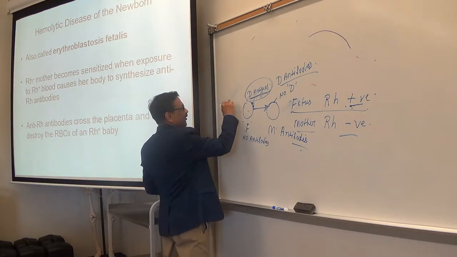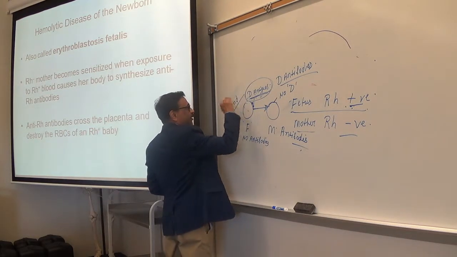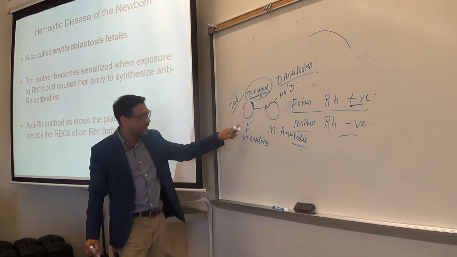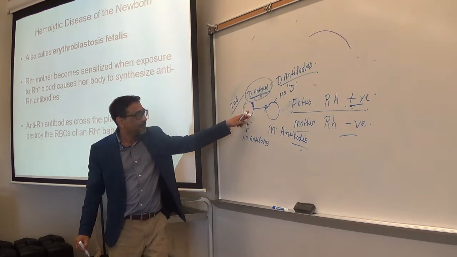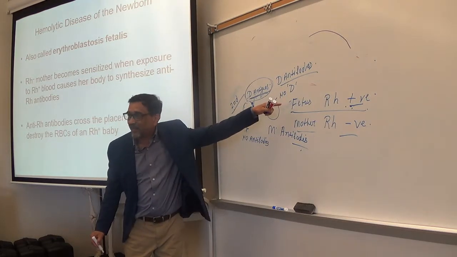Now the second pregnancy. In the second pregnancy, again the fetus is Rh positive and the D antigens again enter the mother's body.